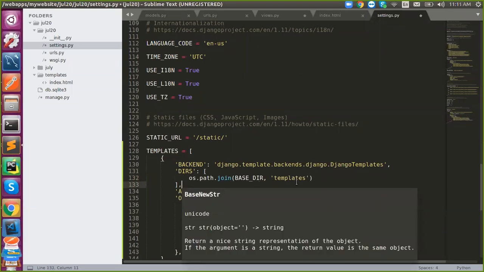So I have created a folder called templates, right? The base directory, you all know, in the path module, you all know that, right? The path module will take care of the current path and it will bind the relative path. So for the relative path, I need a folder. You have a Python path till this folder, and hereafter we need a relative path. I created a folder called templates, and I need to keep the name template. So the OS path will join it together and frame a directory. Now the template will take effect.